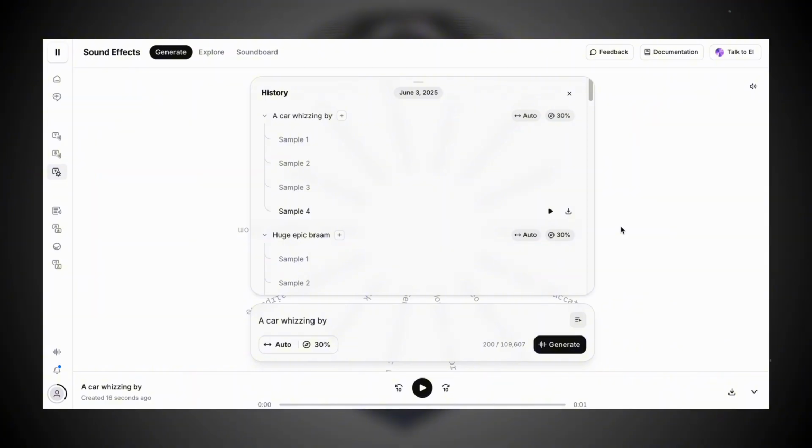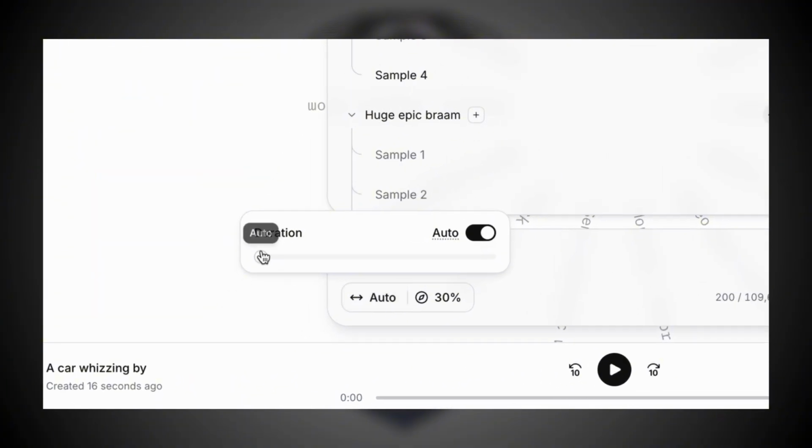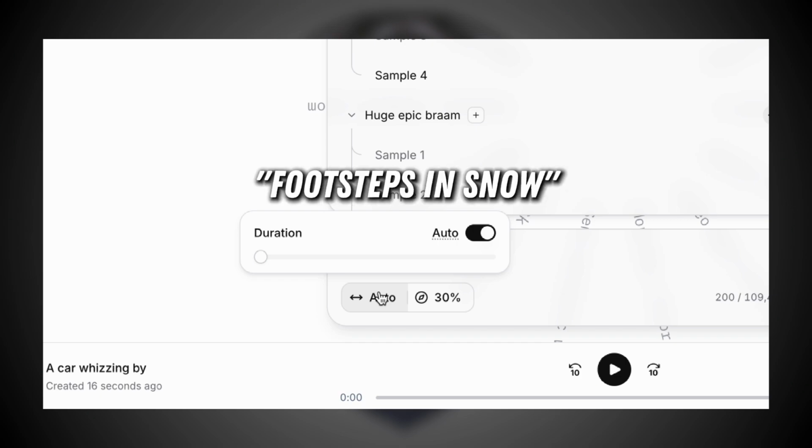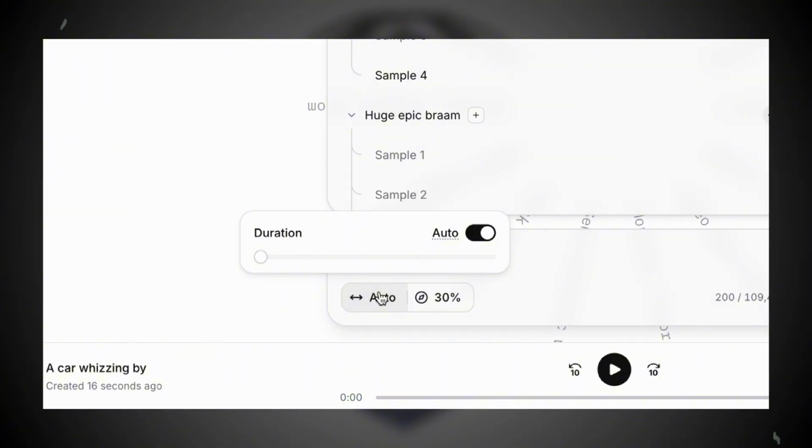But in addition to the text prompt, we still have a few settings we can adjust. With this slider, we can specify the duration of the sound effect, or alternatively, we can allow ElevenLabs to automatically determine the best length. In general, for shorter or simpler sounds, selecting the automatic duration usually provides the best results. Prompts for simple sound effects could be something like dog barking, footsteps in snow, or police siren. For more complex or longer sound effects, manually setting the duration tends to give us better results. Although it might take some experimentation, as the ideal length can vary depending on the specific sound we're aiming for.